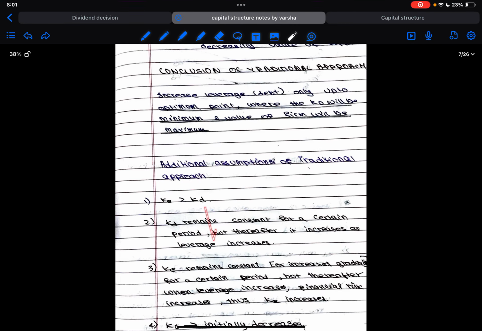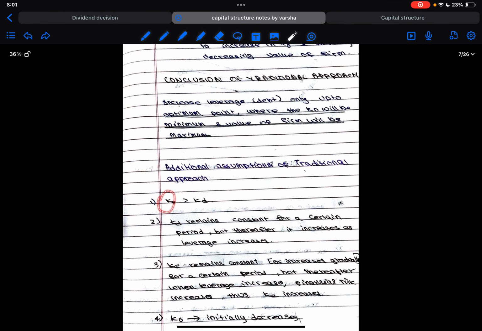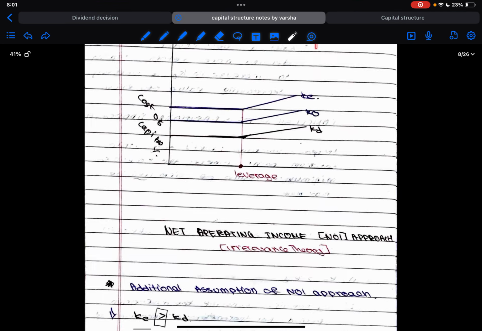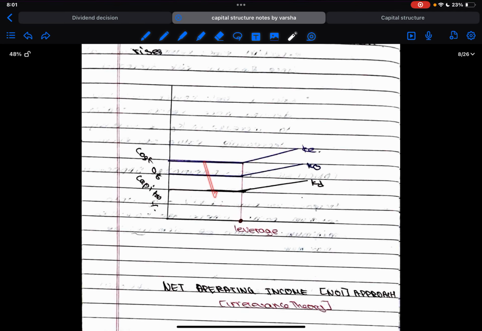Additional assumptions of traditional approach. KE is more than KD. So KD remains constant for a certain period and then it starts increasing. Then KE remains constant for some period, but after that when the leverage increases, the financial risk increases, thus KE will also increase. Okay. Then the overall cost of the firm initially decreases, then according to the capital structure it changes. Okay, so this is the traditional approach now.